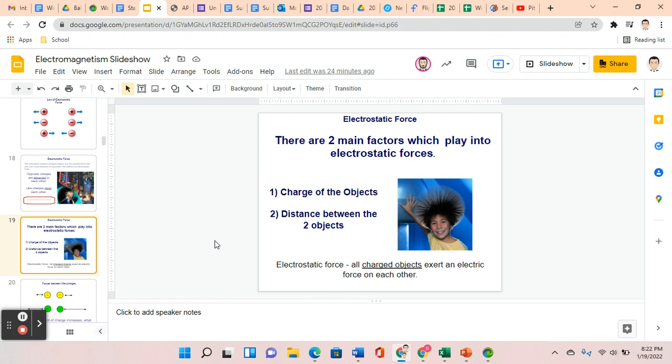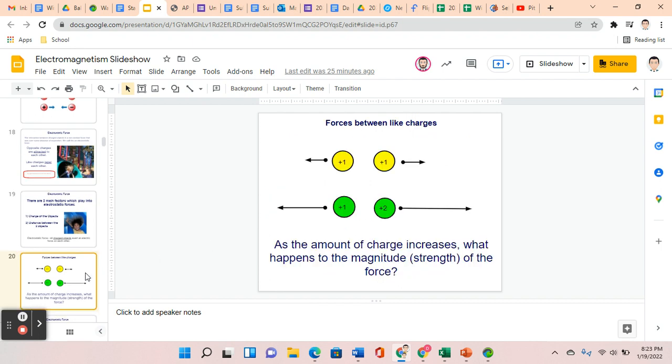And the second would be the distance between the two objects, where the further apart they are, the less of the force they exert on each other. The closer they come together, the more of the force that they exert on each other. Now, go back a few moments earlier, I said that they discovered electricity when doing experiments with magnets. If you take two magnets and you hold them far apart, the magnetic force between them isn't very strong. But you bring them closer together, and all of a sudden, that force is much more observable. The same thing is true with electrostatic forces.